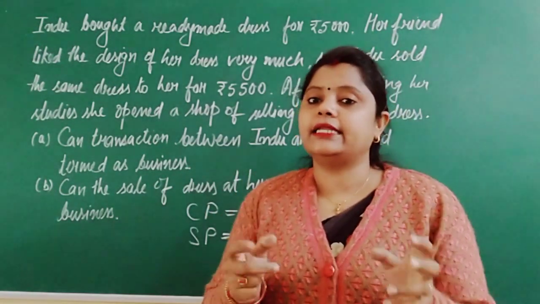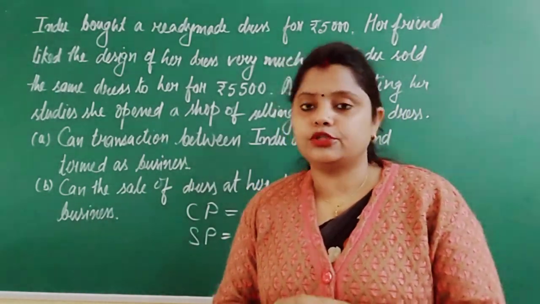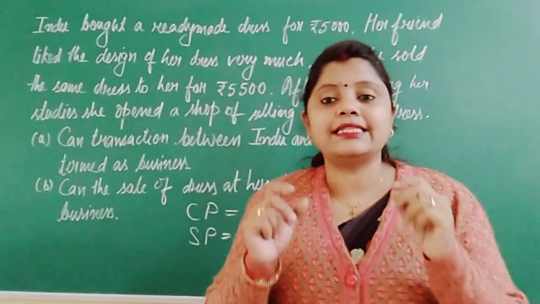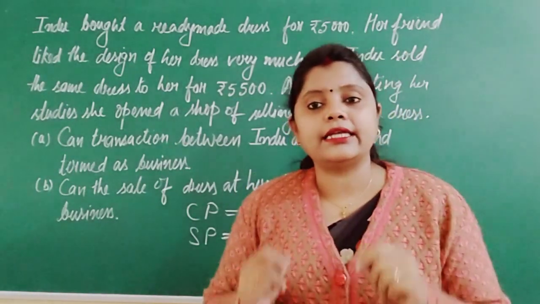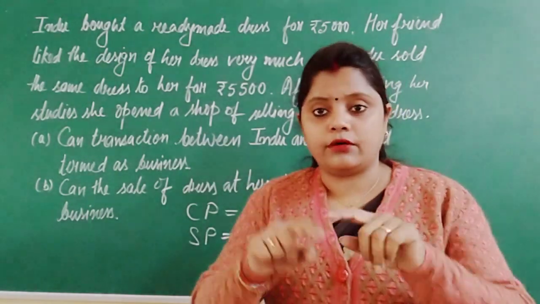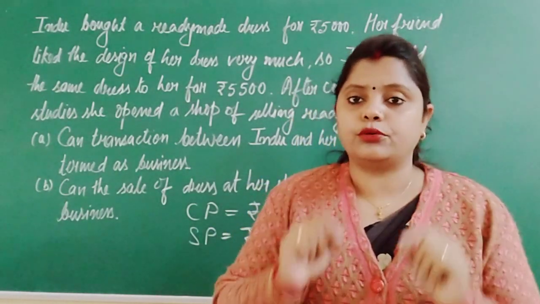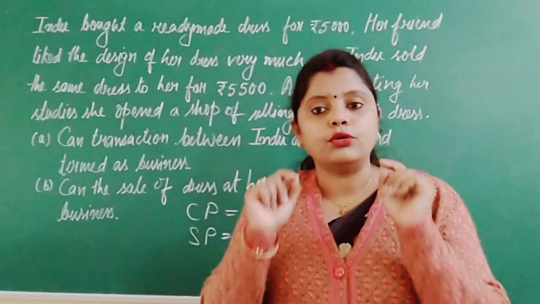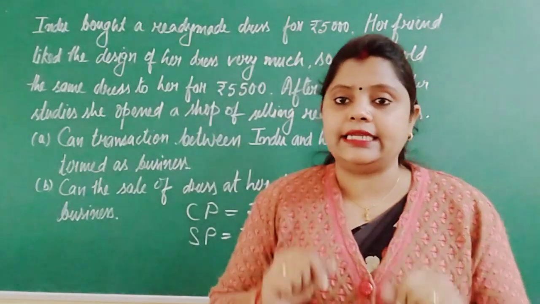If someone is selling jewelries, so jewelries will be considered as goods to that person. If someone is selling plots for construction of houses, in that case plot of that land area actually, that will be considered as goods. So here goods are basically those things in which the businessman is dealing.